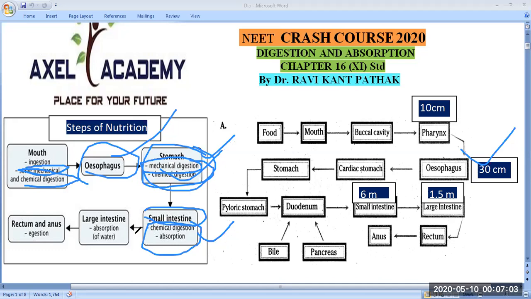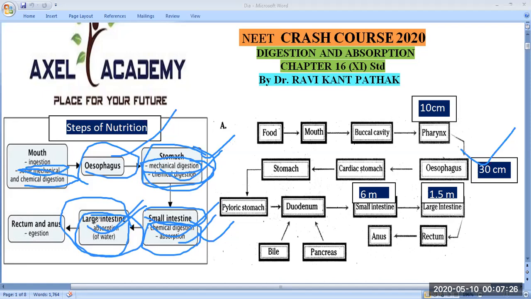Okay. After digestion, absorption is performed by the intestines. Here a little bit of absorption also takes place in the small intestine. But in the large intestine, there is no digestion. The large intestine plays no role in digestion.